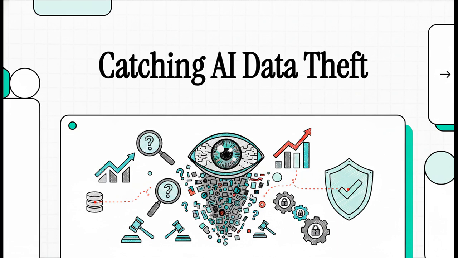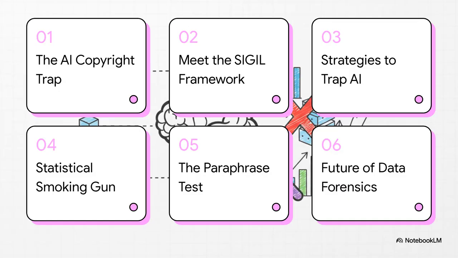But here's the massive challenge. How do you actually prove an AI was trained on your specific data? Well, today in this explainer, we're looking at a pretty groundbreaking statistical framework that is quite literally designed to catch these models in the act. So here's our case briefing for today. We'll start with the forensic dilemma of the AI copyright trap. Then we'll meet the SIGIL framework, explore 5 specific trap strategies, uncover the statistical smoking gun, test it all against paraphrasing, and finally, look at the future of data forensics.